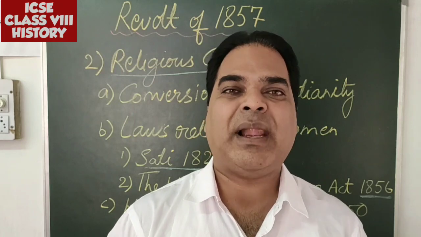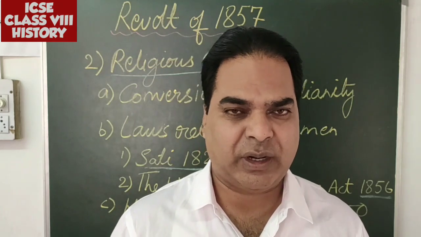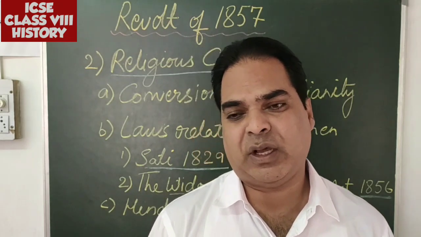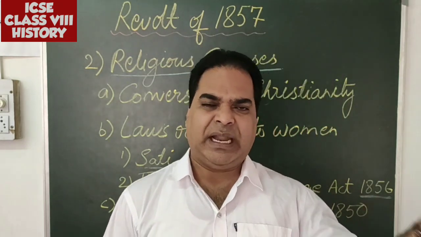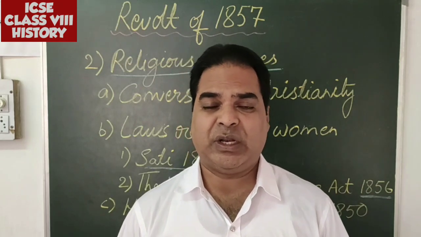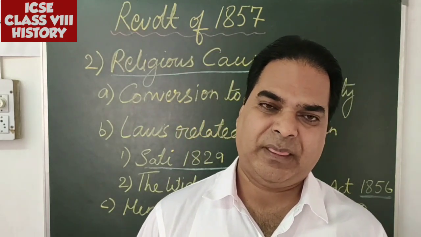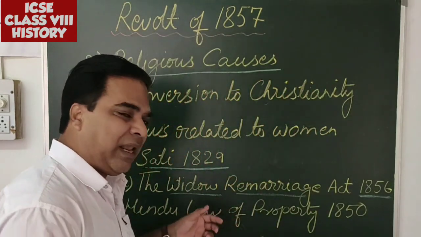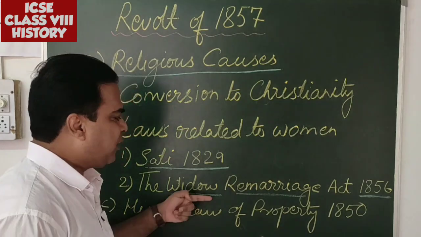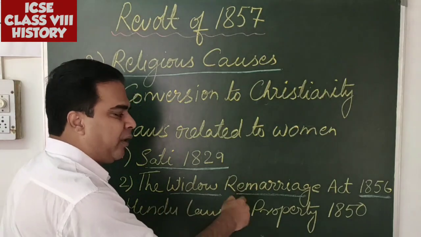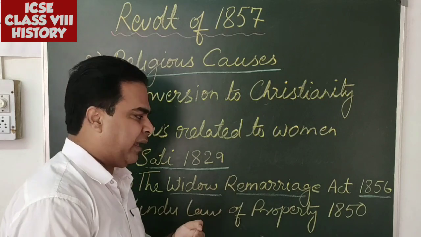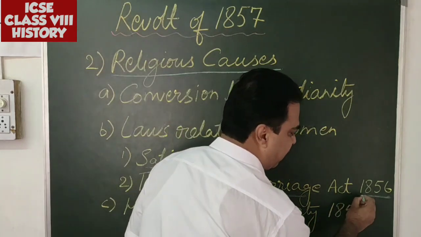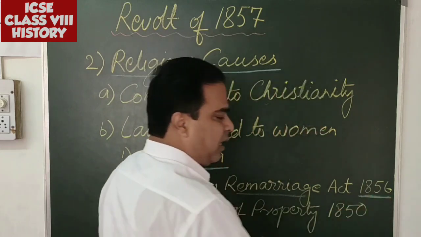They had to lead a black and white life. No color in their life. So that was very, very tough. It was very tough for young girls who were married at a very tender age, and now they had to live a widowed life throughout their life. Life of a widow is very, very difficult. Okay, so in order to allow the widows to remarry again, the act was passed, which came to be known as Widow Remarriage. That means the widows can remarry again, and it was legally allowed through the Act of 1856. The Act was passed.